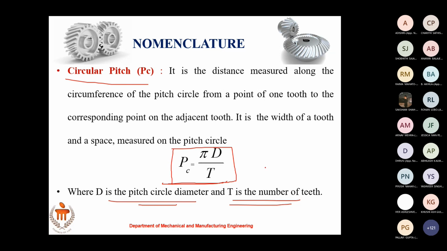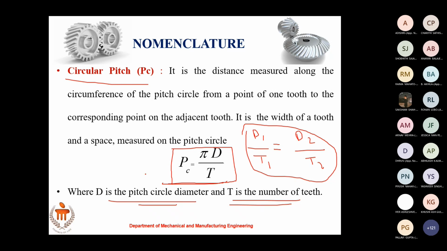If you equate the circular pitch of two gears, we will arrive at, straightforward, d1 by d2 equals t1 by t2. We will relate this to velocity ratio in a while. Right.